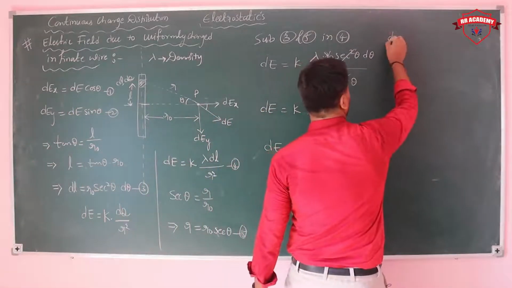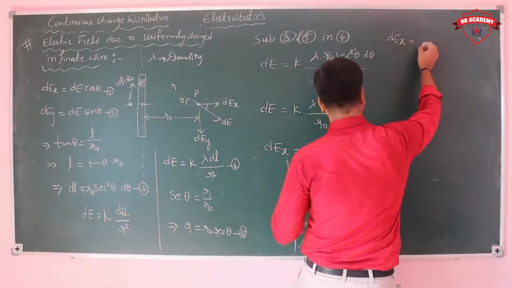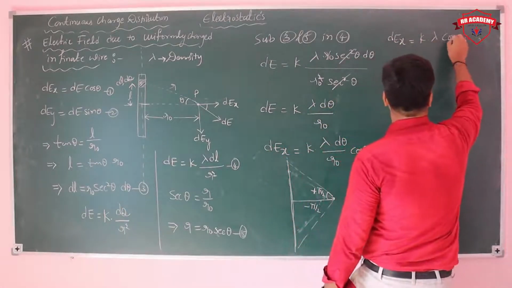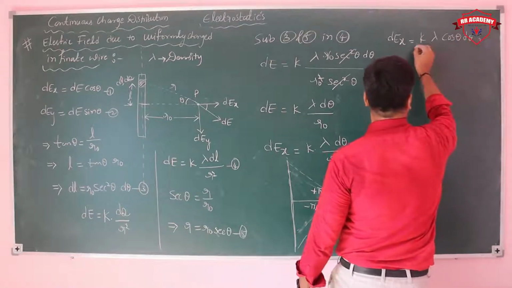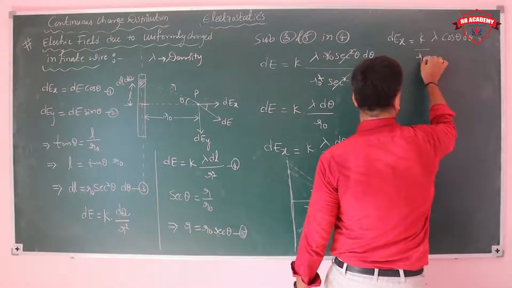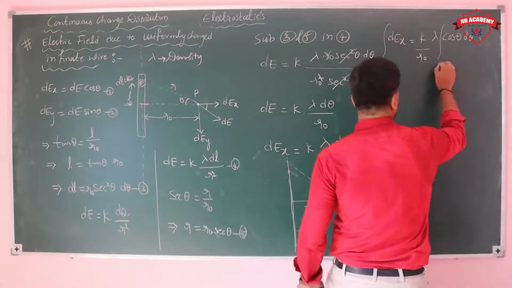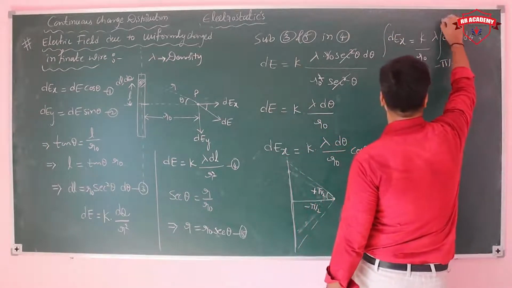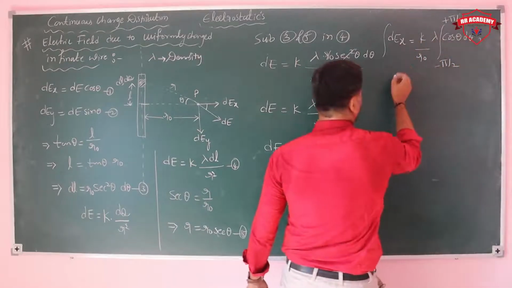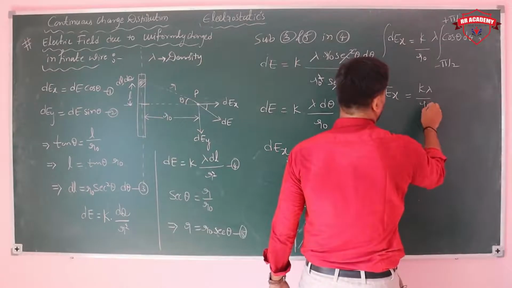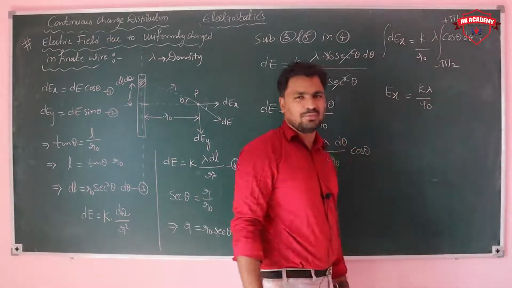dEx is equal to K into lambda cos theta d theta upon R naught, integral with limits minus pi by 2 to plus pi by 2. Integrating dEx, Ex is K lambda by R naught, where K stands for 1 upon 4 pi epsilon naught.